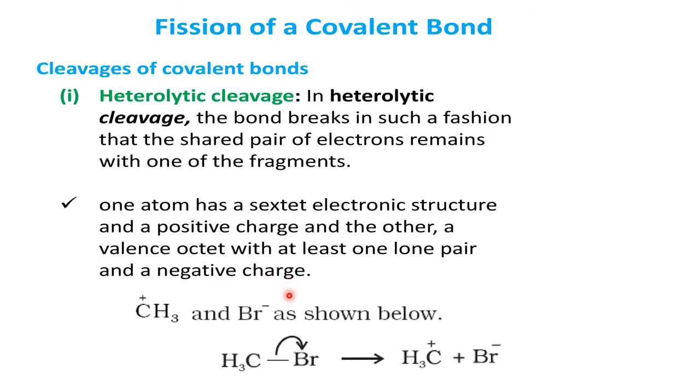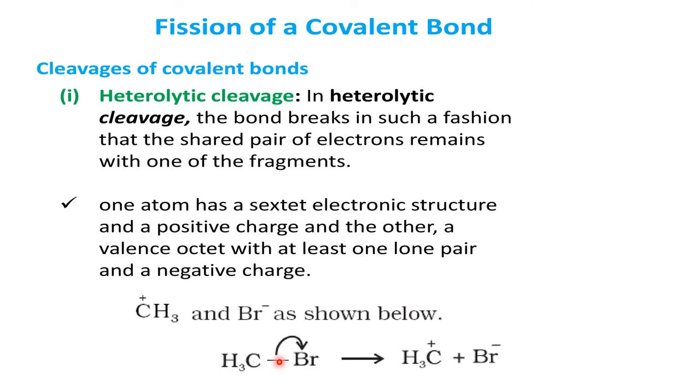To understand this one, here is an example. This is methyl bromide, or bromomethane as per the IUPAC. Now this is a covalent bond. A covalent bond is formed between methyl and the bromide by giving one electron from each. So bromide gave one electron and methyl gave one electron, and a single covalent bond is formed. Okay, this is a sigma covalent bond.